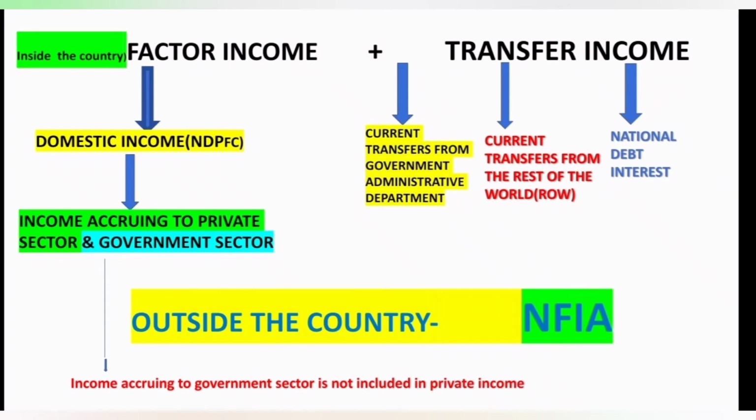So transfer income includes current transfers from government administrative department, current transfers from rest of the world and national debt interest. So current transfers which the household and firm receive from government in the form of gift, donation, and the current transfers from abroad, that is rest of the world, and national debt interest, that is interest paid by the government for the loans taken from the private firms, that is a part of income of private sector. So inside the country, factor income plus transfer income.